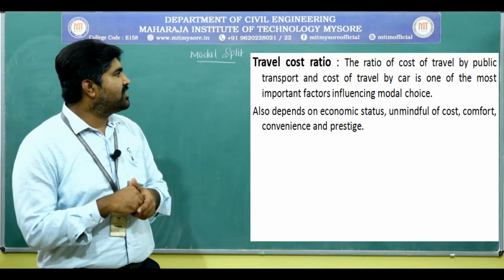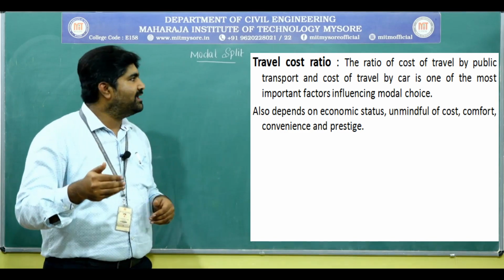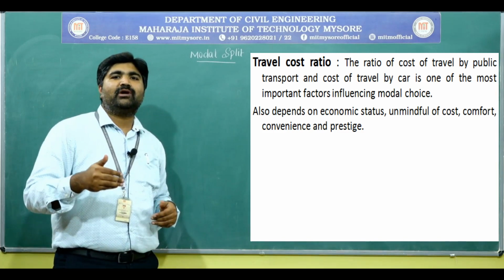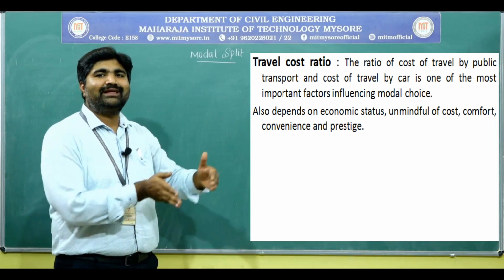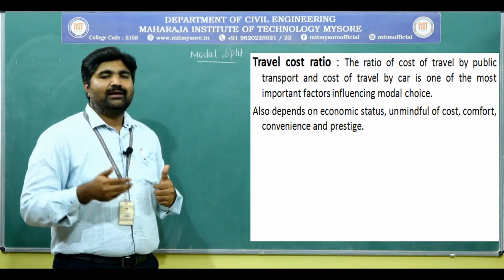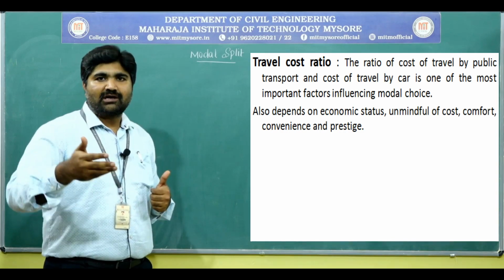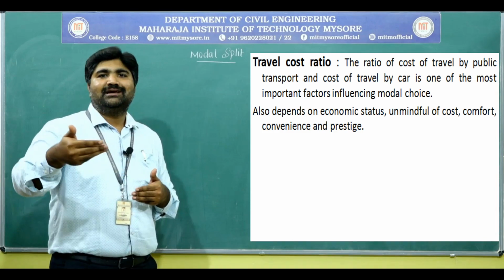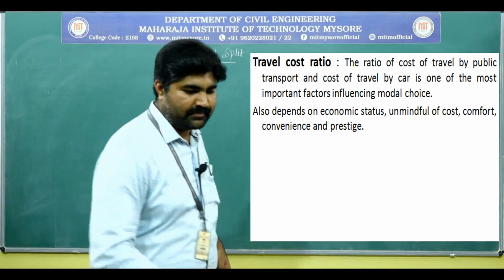Lastly, that is the travel cost ratio. The ratio of the cost of travel by public transport to the cost of travel by car is one of the most important factors that influence the mode of choice. That depends upon the traveler's choice, upon his economic status, whether he is unmindful of cost, or prestige issues for the traveler. It depends upon his convenience and comfort. It depends upon the traveler.